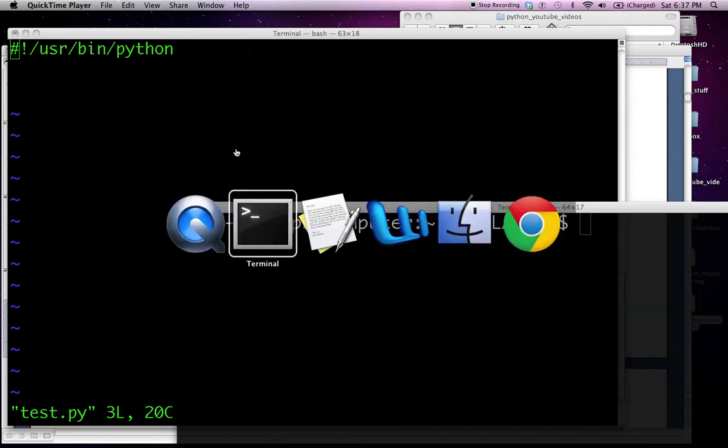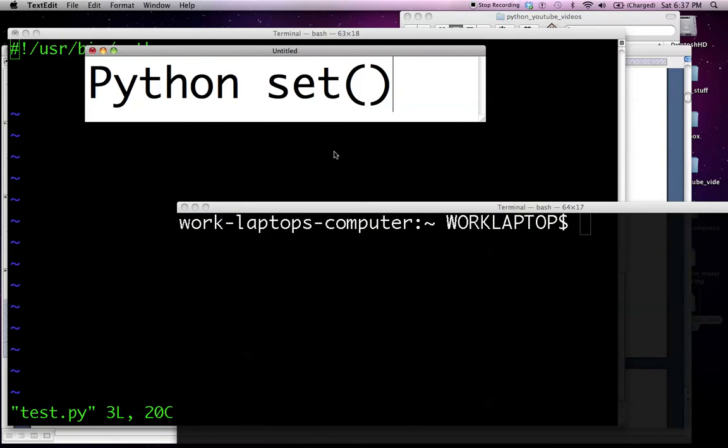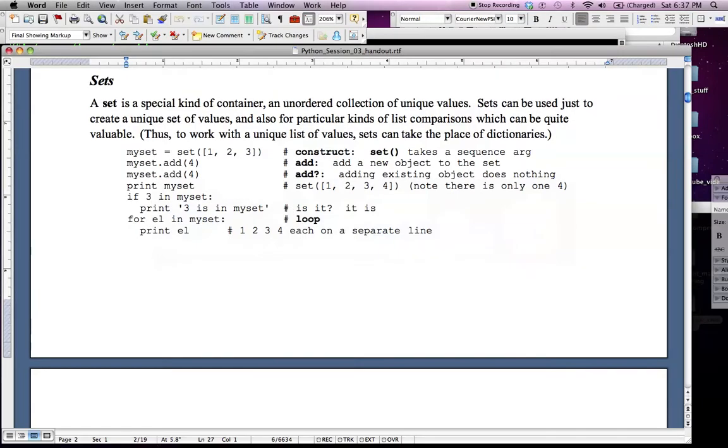This video is entitled Python Set. I put the parentheses after set for a particular reason. What is a set? Let's look at the handout. Set is the third function, or the third container, that I have listed in the handout.